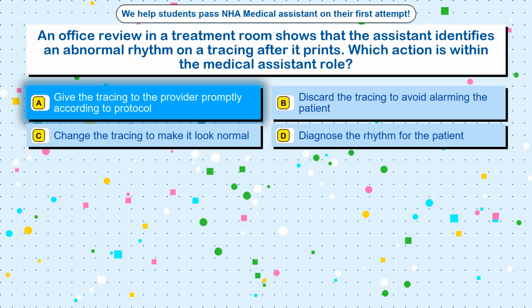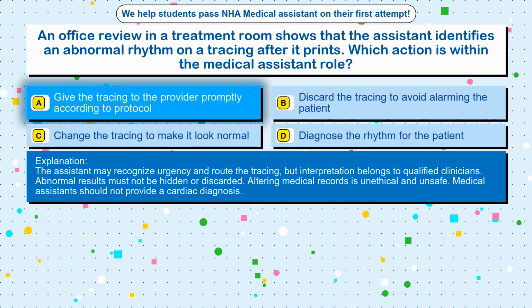The correct answer is option A. Give the tracing to the provider promptly according to protocol. The assistant may recognize urgency and route the tracing, but interpretation belongs to qualified clinicians. Abnormal results must not be hidden or discarded. Altering medical records is unethical and unsafe.